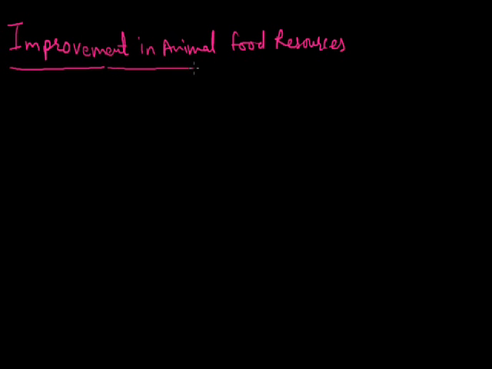Today we continue the chapter Improvement in Food Resources. Earlier we discussed the improvement in plant food resources. Today we discuss the improvement in animal food resources. Animal food is the nutritive food which we obtain from animals. For example, milk, egg, etc. These are the animal foods which we obtain from animals.